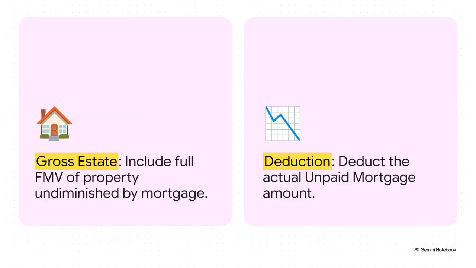And you know what? Unpaid mortgages follow that exact same analytical framework. If the decedent leaves behind a house worth 10,000,000 pesos, but there's a 3,000,000 peso unpaid mortgage on it, you do not just put 7,000,000 in the gross estate. No, you include the full undiminished fair market value of 10,000,000 in the gross estate. Then, you deduct the 3,000,000 unpaid mortgage as your ordinary deduction.